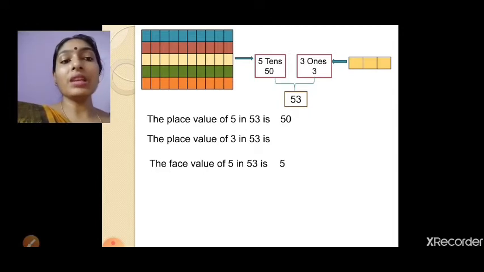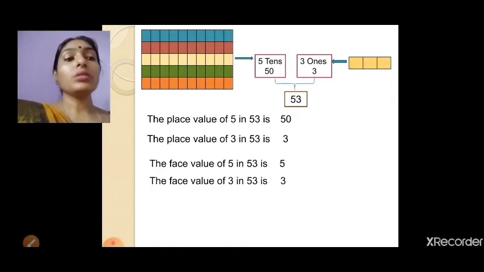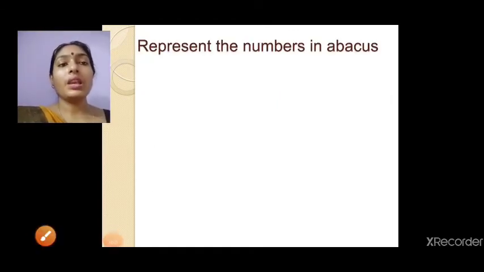Similarly, the place value of 3 in 53, because 3 is in unit place, will be 3. Similarly, the face value of 3 in 53 will be 3. Okay. So next, here we will see how numbers can be represented in an abacus.